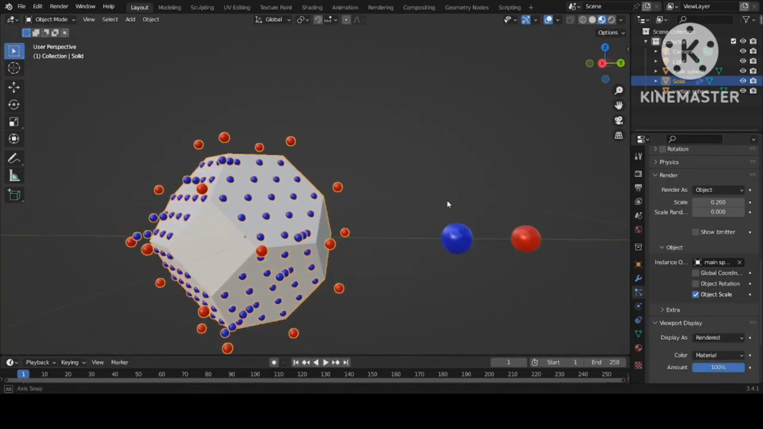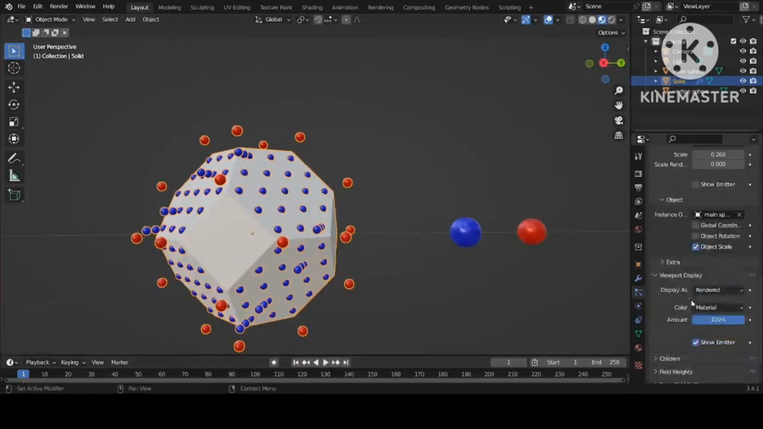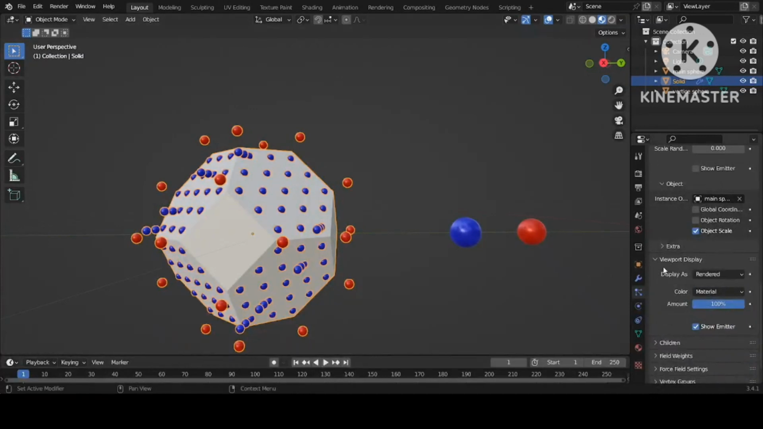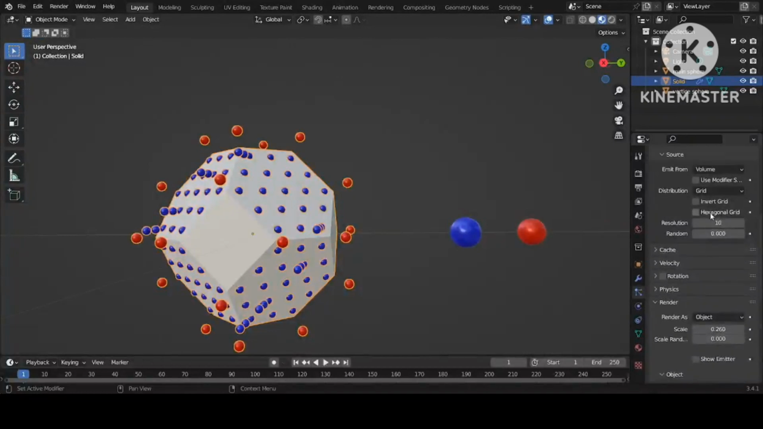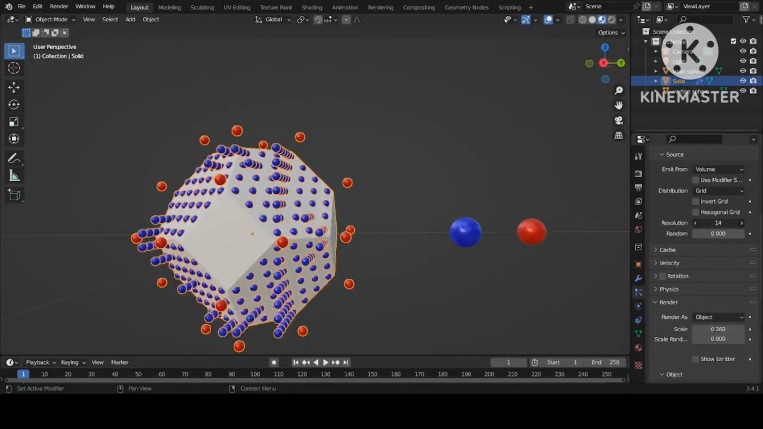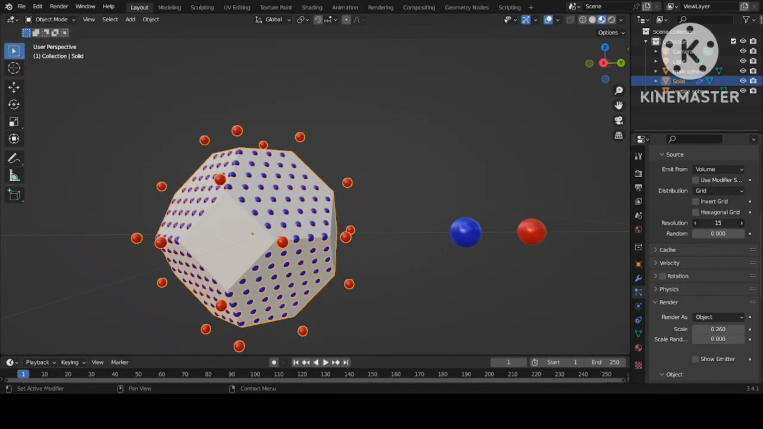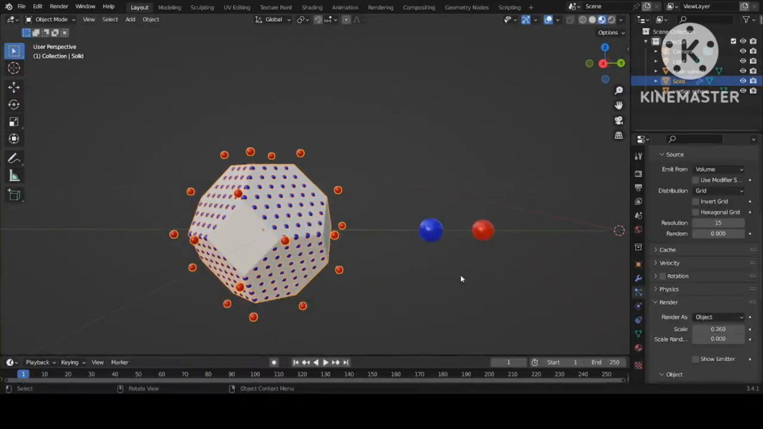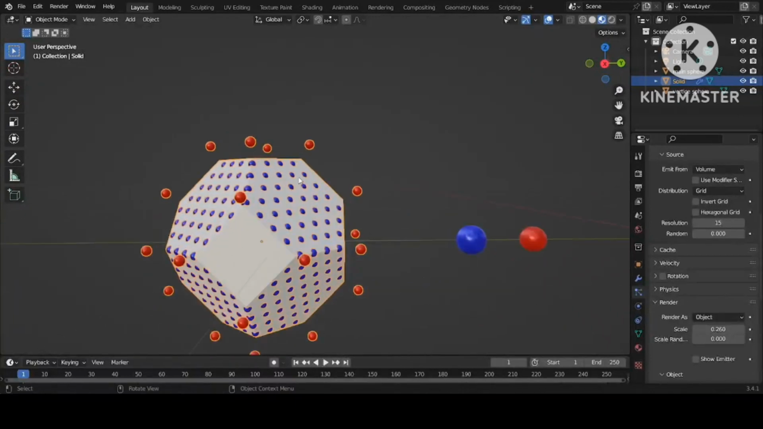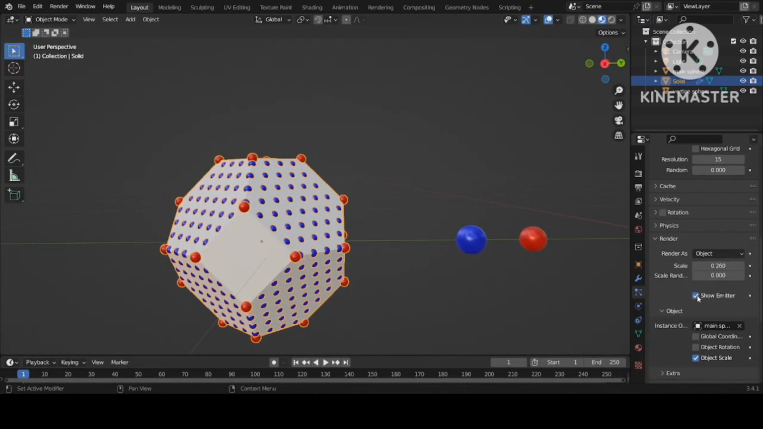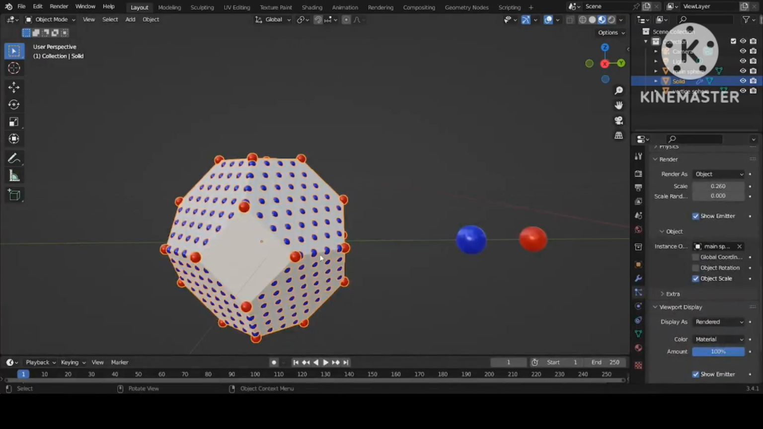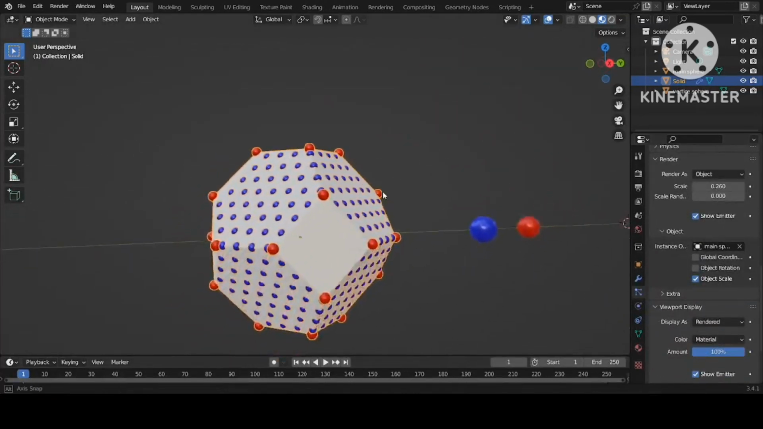Okay, now what we need is to increase the scale, which is good. We want to increase the resolution as well. This is the resolution, 15. You can see that the particles are disturbed, but don't worry about it. Just click anywhere, show emitter, or here, and the particles will go again to their own position.